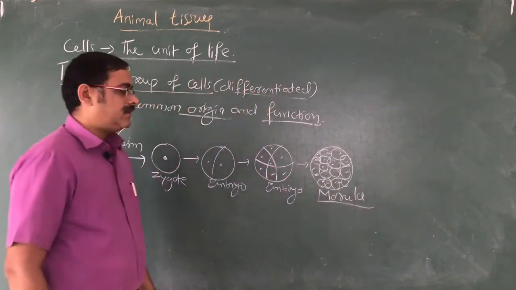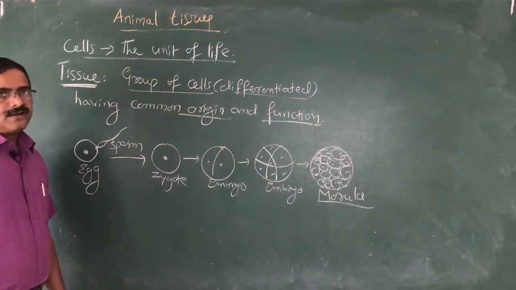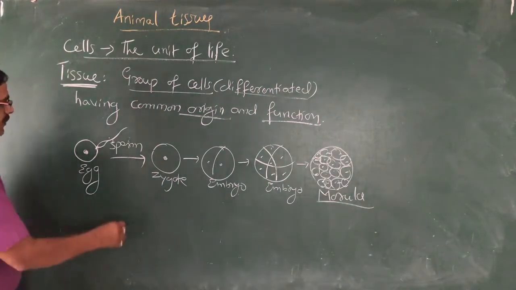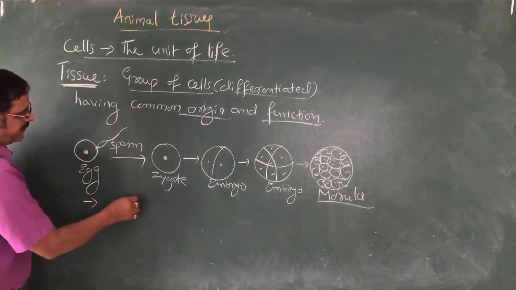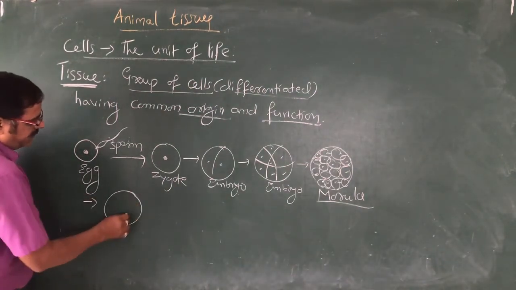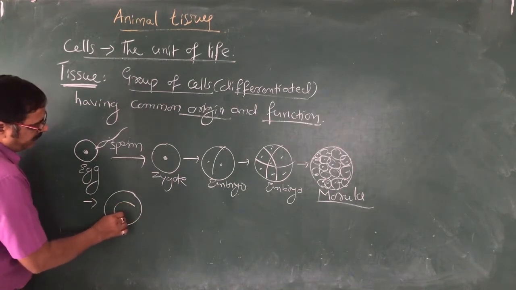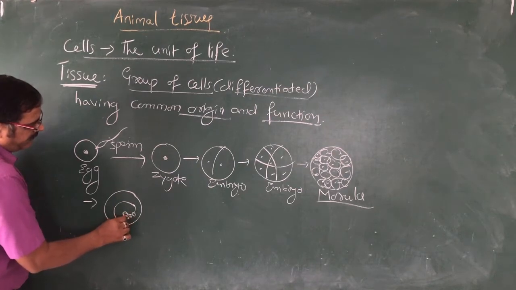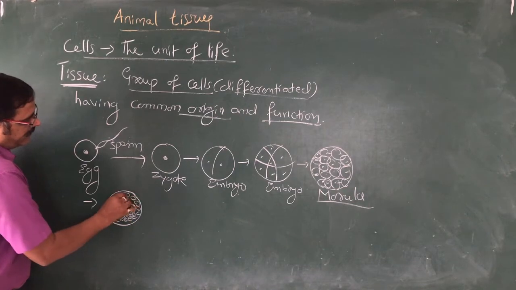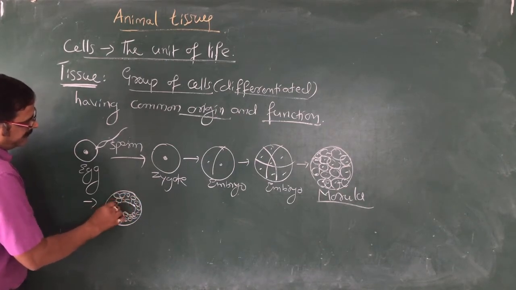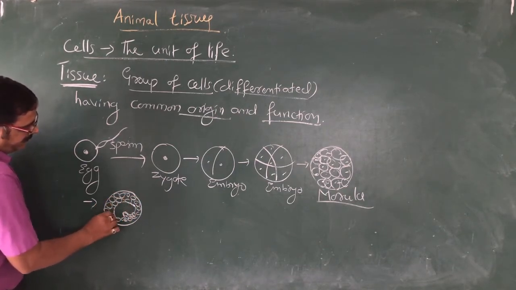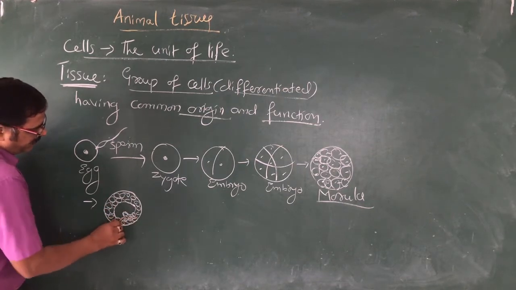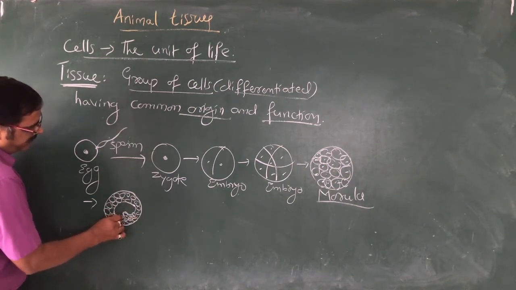This morula stage further undergoes development and forms a cavity inside, and the cells keep on dividing. These are the embryonic cells, and there is a cavity they have developed.